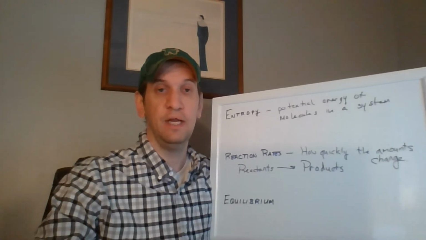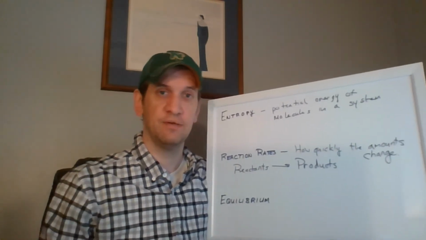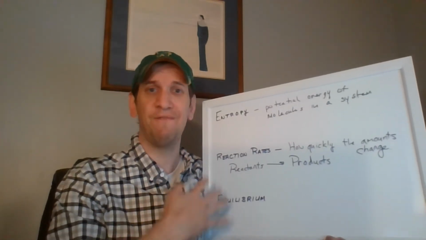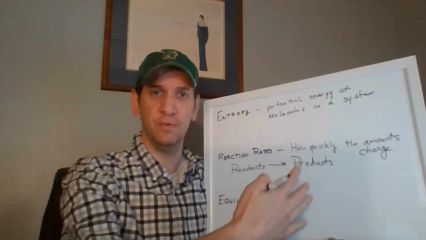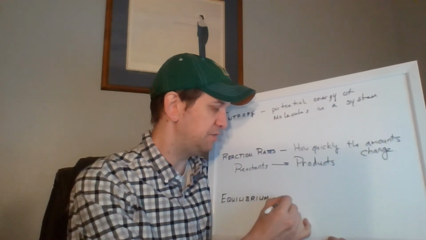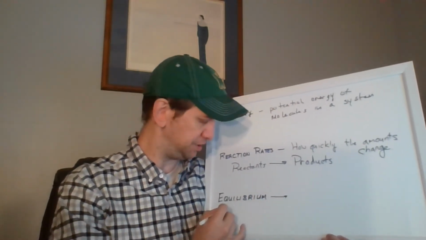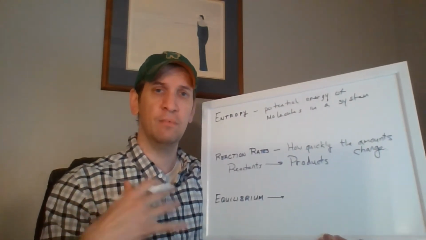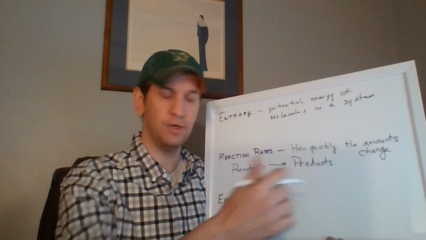Equilibrium is the third one. And equilibrium, you'll recall, is the answer to, so reaction rates was how fast does the reaction go? Equilibrium tells us how far the reaction goes. How much product do we get out at the end of our reaction? Equilibrium is kind of the end of the reaction. In order to understand equilibrium, we have to know that chemical reactions don't just proceed in one direction.